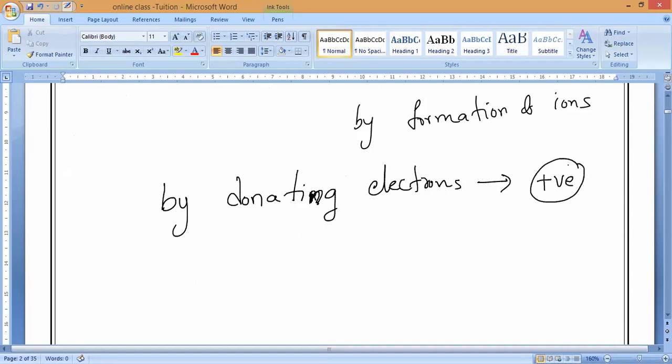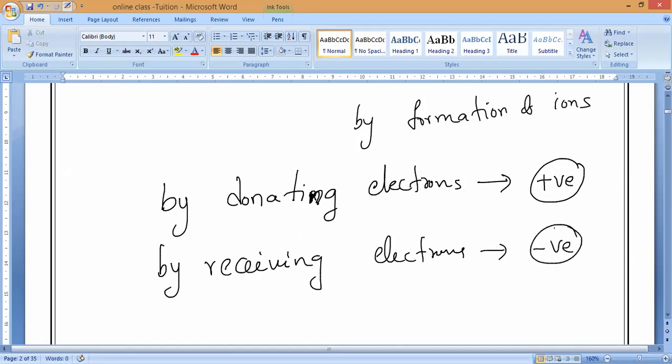Now, same way, by receiving electrons, what will form? Negative ions will form. So by donating electrons, the number of protons is more than the number of electrons.